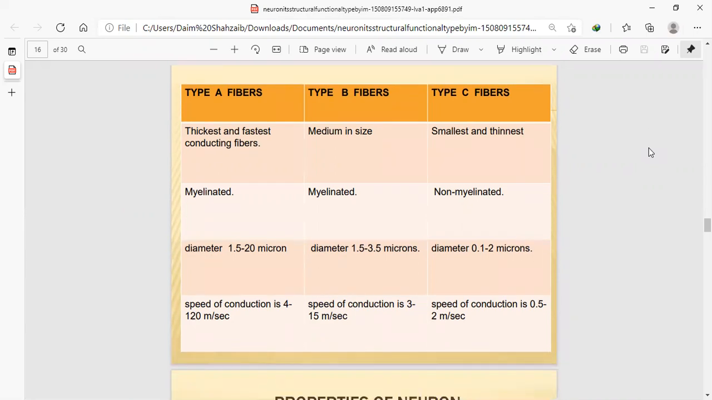Type A fibers, the thickest and fastest conducting, are myelinated, meaning they contain a myelin sheath. Their diameter is 1.5 to 20 microns. Micron is the unit for the neuron's diameter, and their speed is 4 to 120 meters per second.